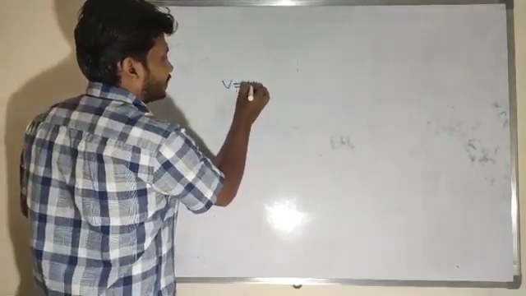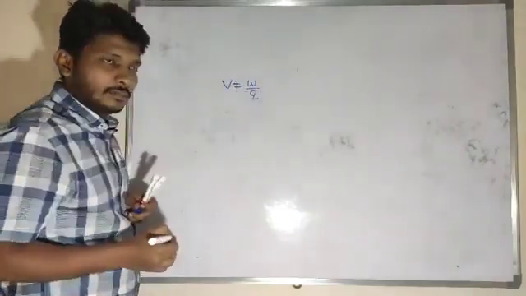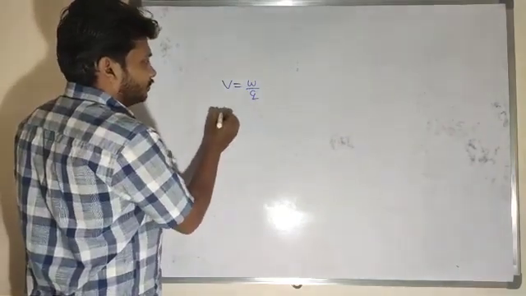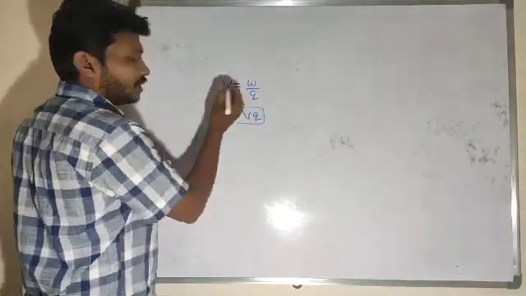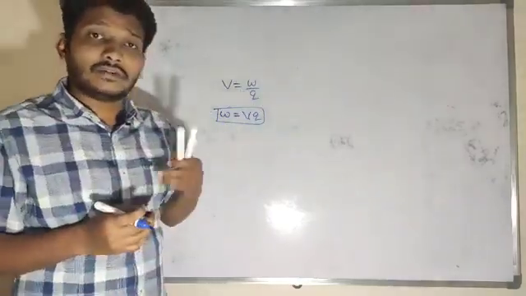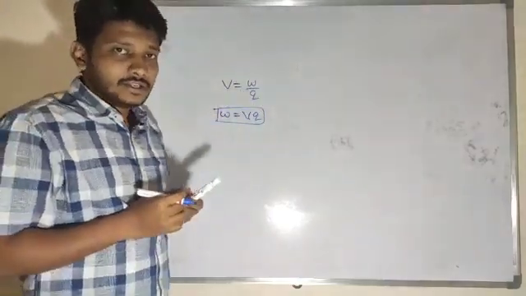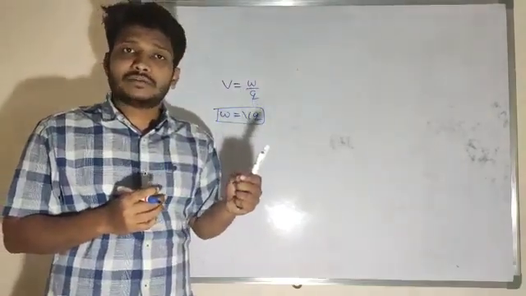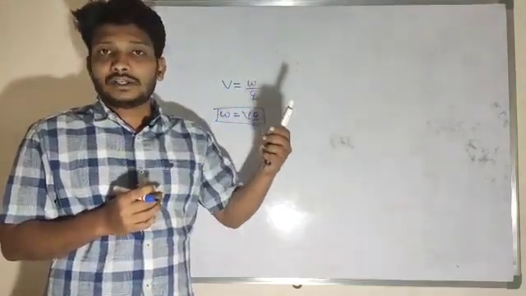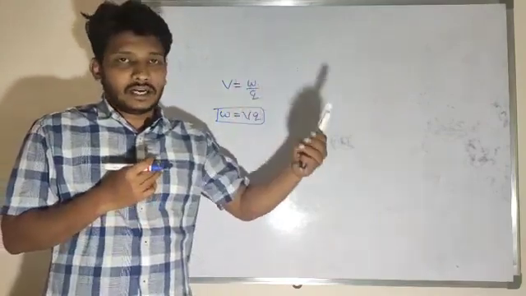That is, V is equal to W by Q. So W is equal to V into Q, the amount of work done to bring a unit positive charge from infinite distance to a finite distance. For that purpose we derived the expression for electrostatic potential due to an isolated point charge.